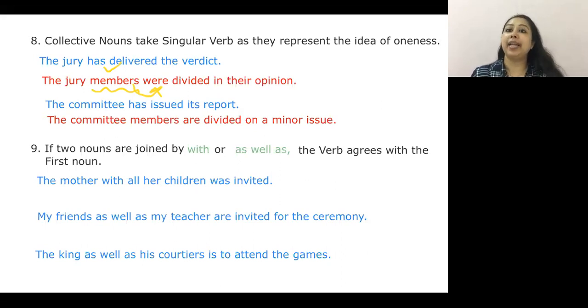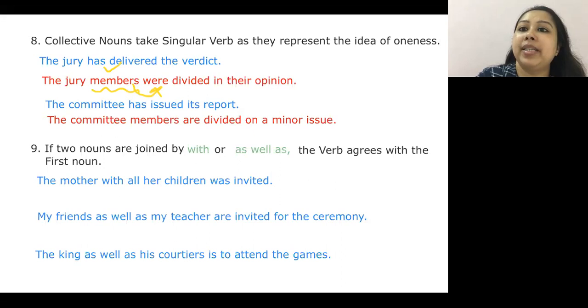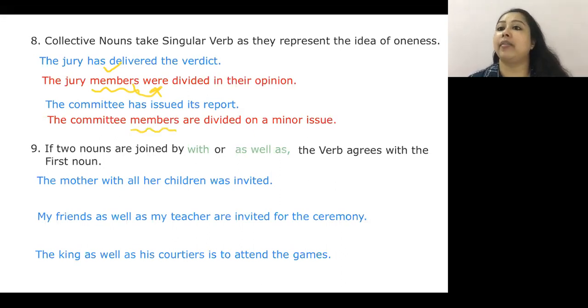Second example: the committee has issued its report. Committee, again, group of people, collective noun, singular subject, singular verb. But immediately I have changed my sentence to the committee members. When I talk about members, they are divided on a minor issue. Divided meaning they have difference of opinion, clash of opinion. This particular part, any problem, anybody? Simultaneously ask me the doubt so that I can clear it. I proceed further. Okay. Very good, Prajakta.